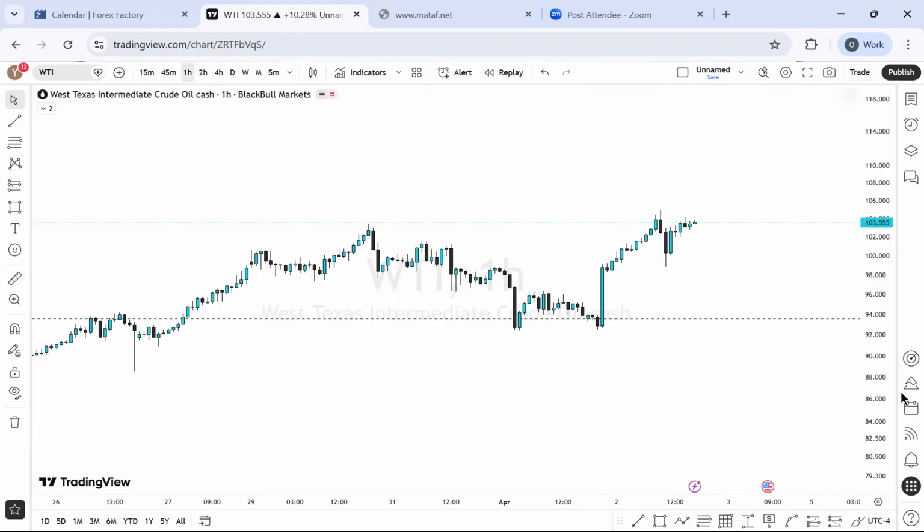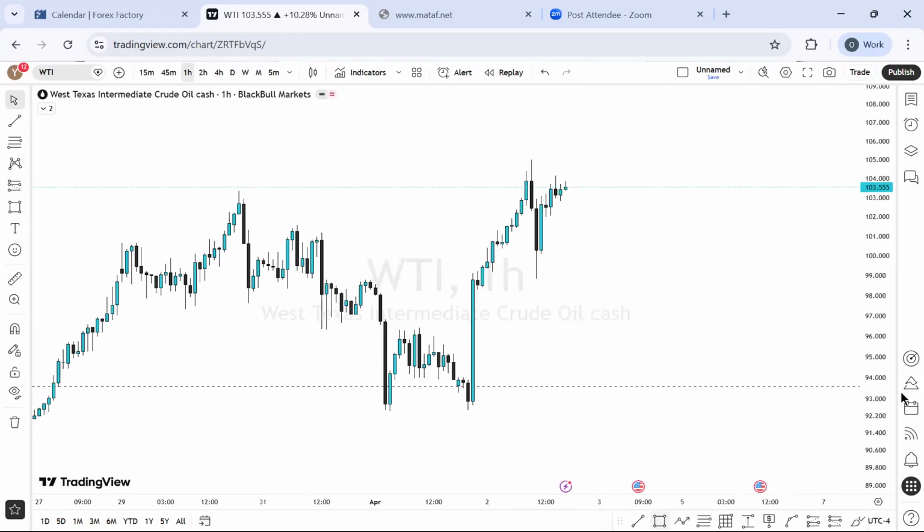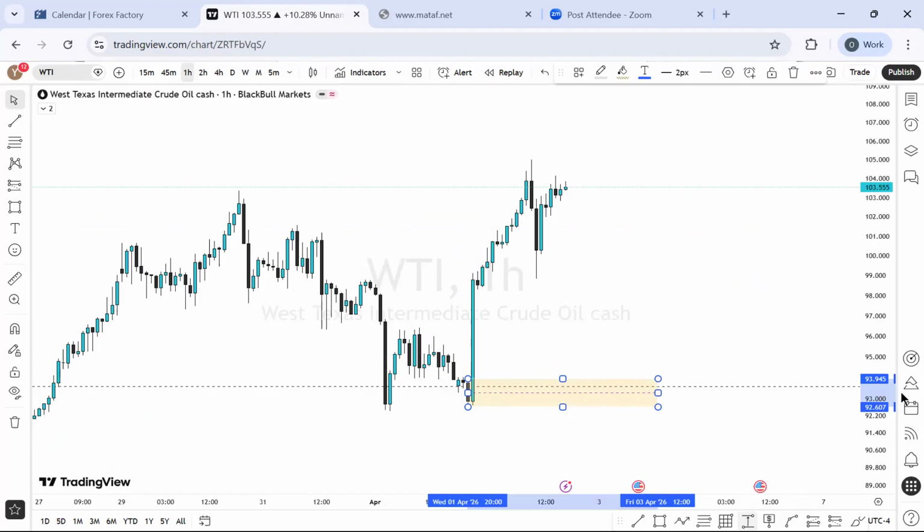A 1 hour time frame. Okay, what I'm having is a buy, which is right here. As you can see, the price is actually doing that. Peradventure a miracle happens in the market, which we don't know how it's going to happen.